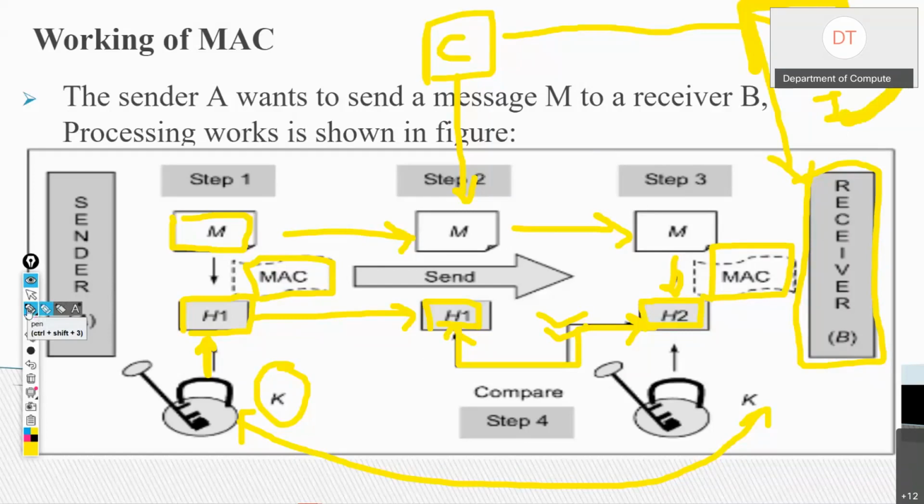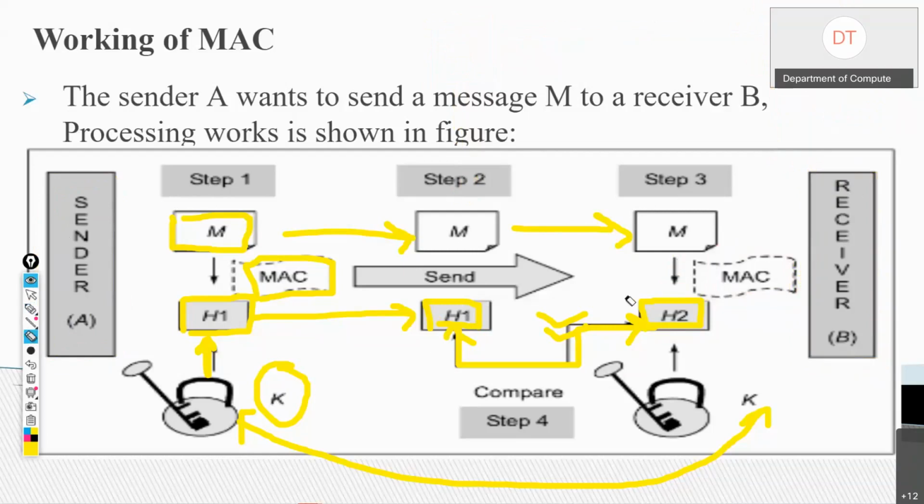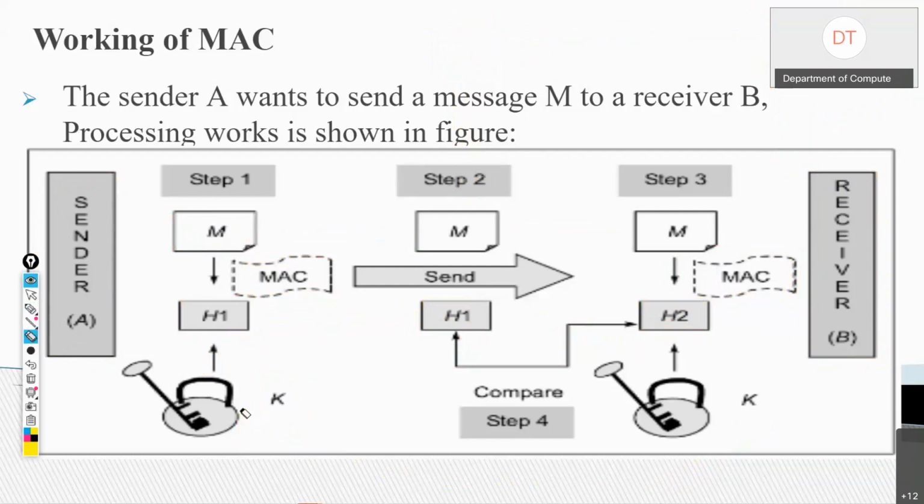All right. Now how are we getting authentication? Now receiver B knows that this message came only from A. Why? It came only from A because H1 equal to H2 can be generated by A only if A knows this secret key. So this is how we are getting authentication as well as integrity. Now, have all of you understood? Yes, ma'am, understood. Okay.